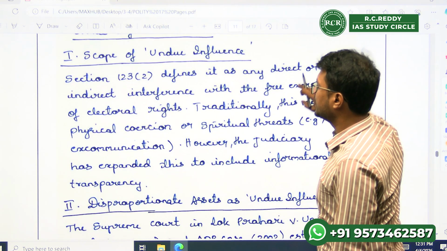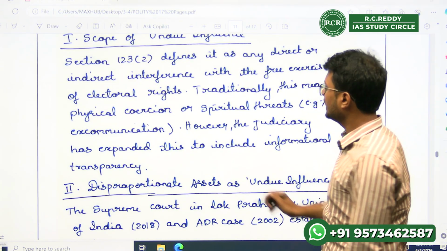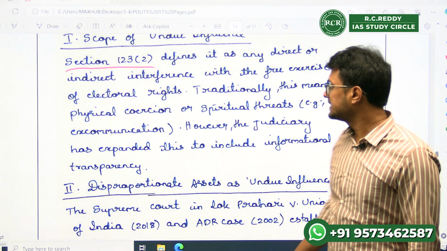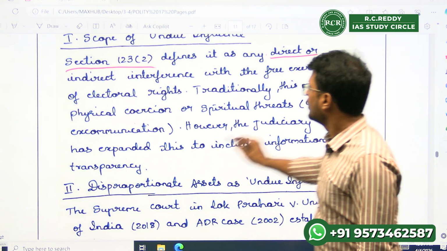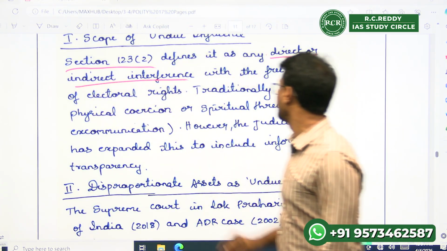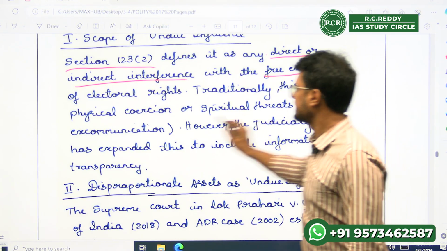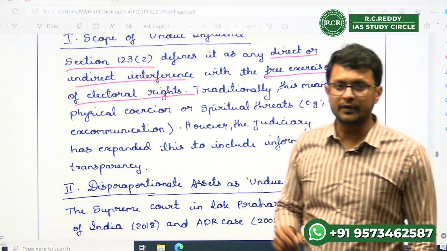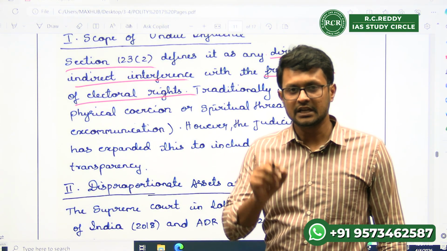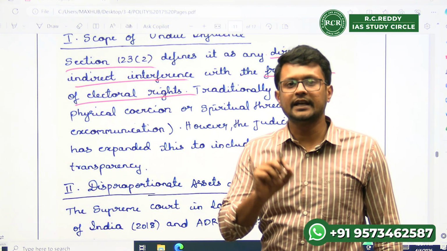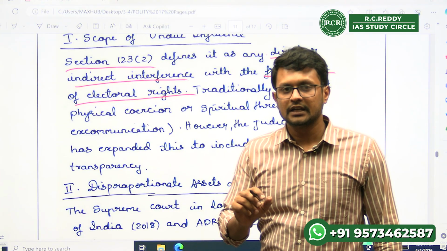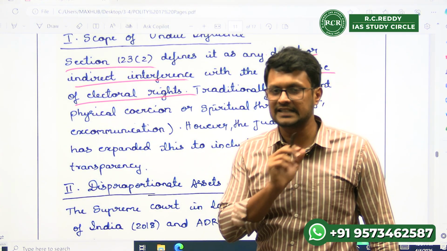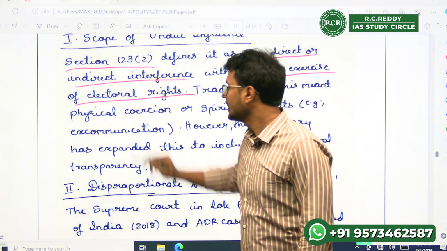Under section 123(2), undue influence is defined as any direct or indirect interference with the free exercise of electoral rights. So the definition under section 123(2) for undue influence is whether, in a direct or indirect manner, you are hindering the free exercise of electoral rights; then it is undue influence.